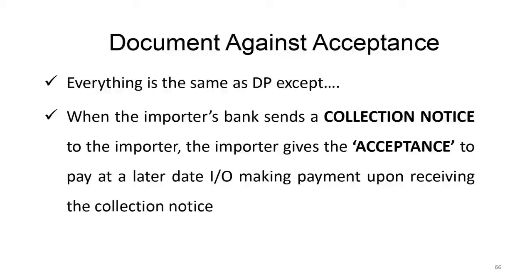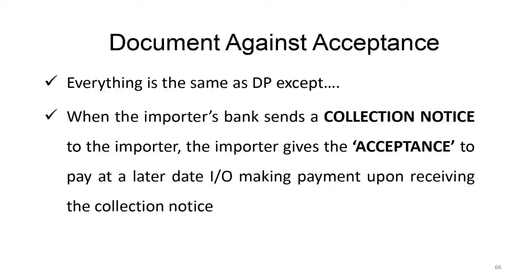you send the shipment, and you send the shipping documents along with the collection letter to your bank, which sends it to the buyer's bank. Now, in case of document against acceptance, the buyer's bank, Bank of America or the American bank, tells Walmart, sir, your documents have come. Please come and give the undertaking that you will make the payment in 1 month or 2 months or whatever.